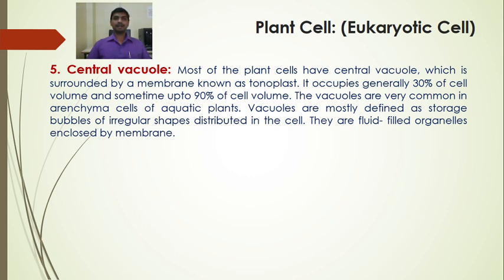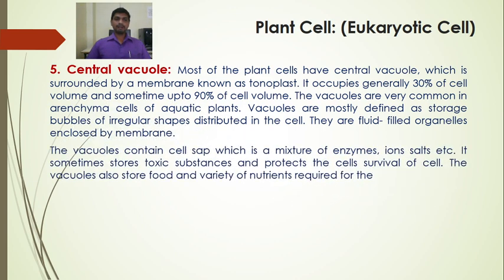The vacuoles are very common in parenchyma cells of aquatic plants. So this is all about the central vacuole.